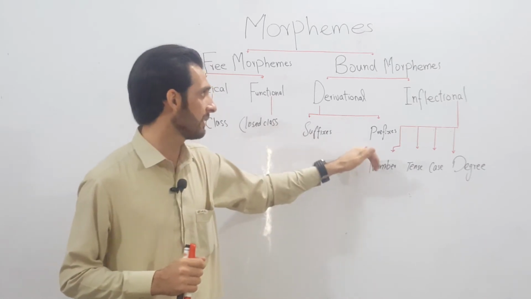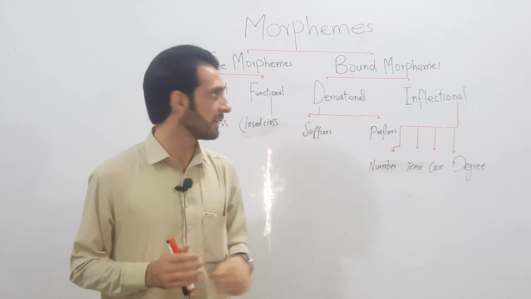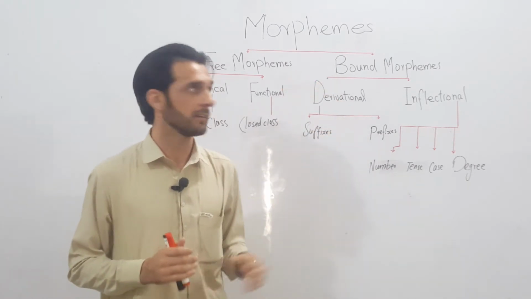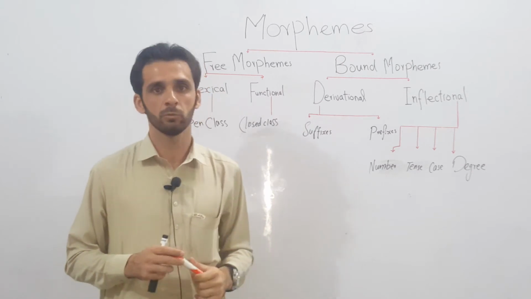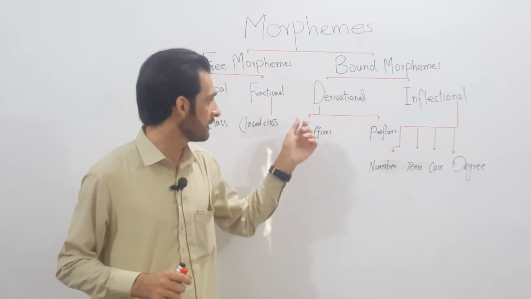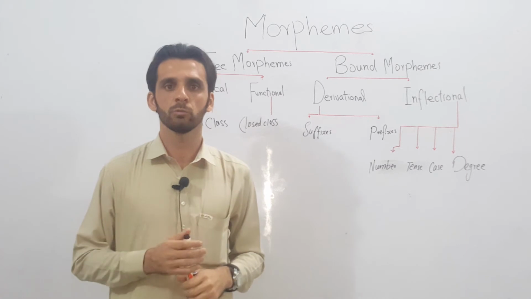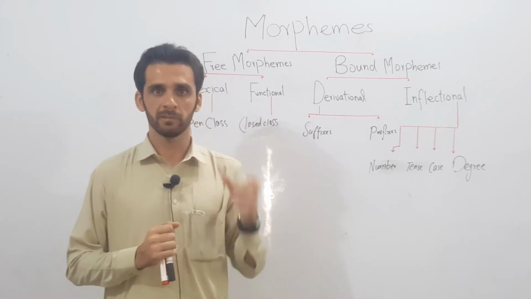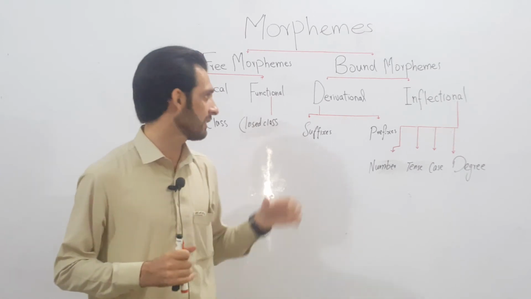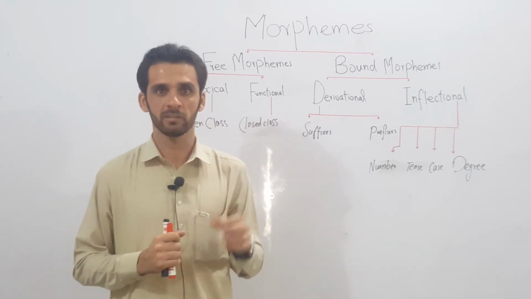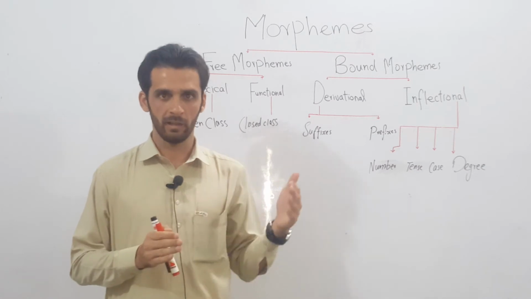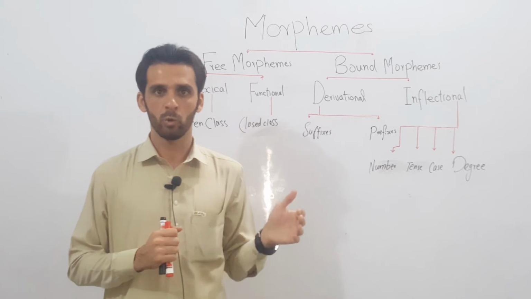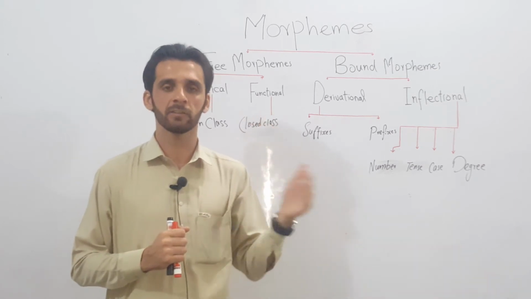Suffixes and prefixes are the two subcategories of derivational morphemes, which in turn is one of the two main categories of bound morphemes. Suffixes are those morphemes which we add at the end of existing morphemes or words to get a new word. For example, we have a word intention, which is a noun. If we add a morpheme at the end of it, we get intentional, which is an adjective. So we derive one word from another, an adjective from a noun.